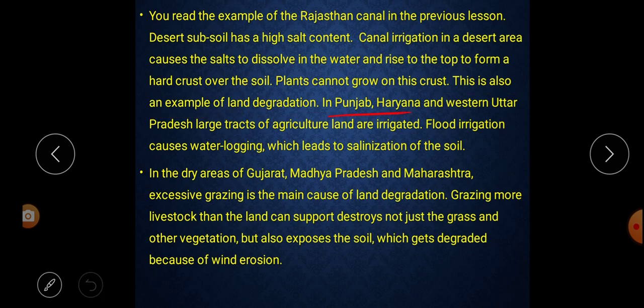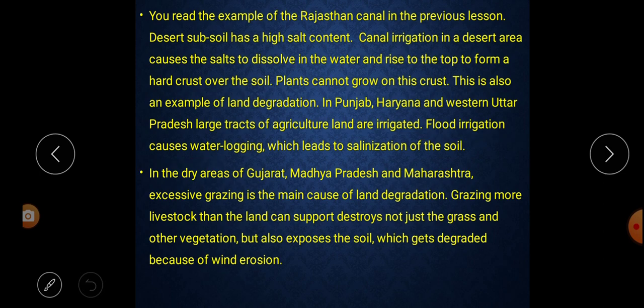Next, in Punjab, Haryana and western Uttar Pradesh, large tracts of agricultural land are irrigated. If you talk about Punjab, Haryana or Uttar Pradesh, a large amount of land is irrigated. Flood irrigation causes water logging which leads to salinization of the soil. Because of the flood irrigation what happened? It causes water logging and because of that, what happened? It leads to salinization of the soil.